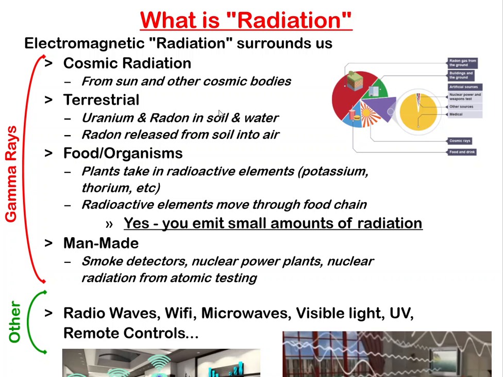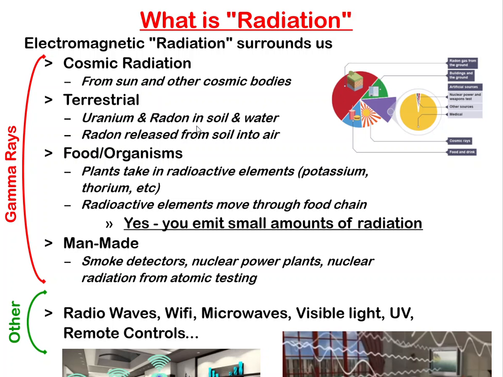So, what is radiation? Well, it comes in different types. Gamma rays, and then basically everything else. Gamma rays, radiation is everywhere. From the sun, there's cosmic radiation. Gamma rays, as we sit here right now, are traveling past us. It's given off by the sun, other cosmic bodies far, far off into space. It is given off by uranium and radon in the soil, and that radon is released.